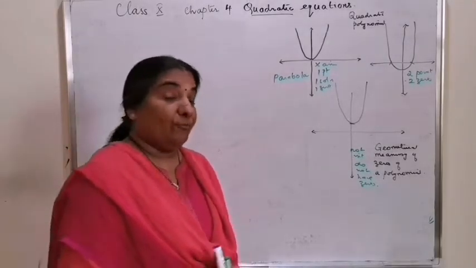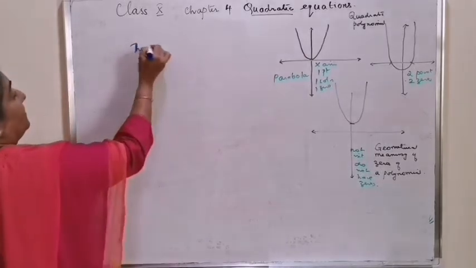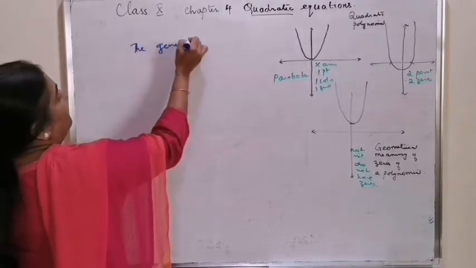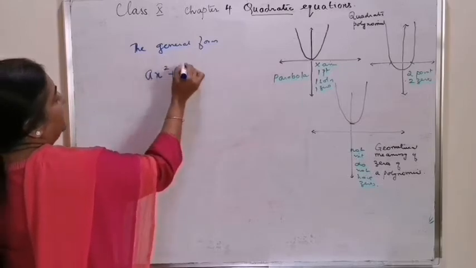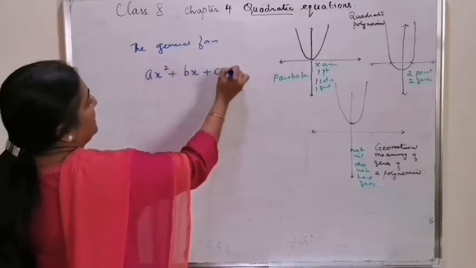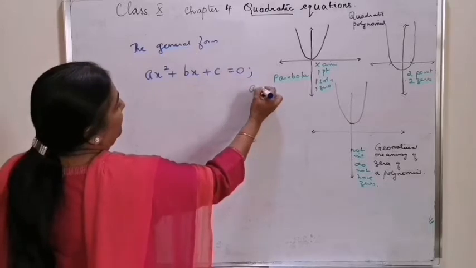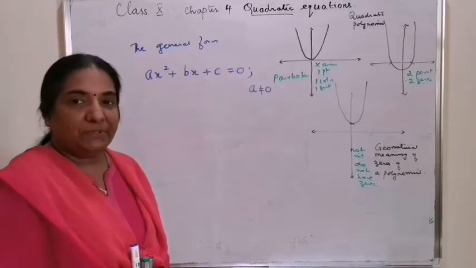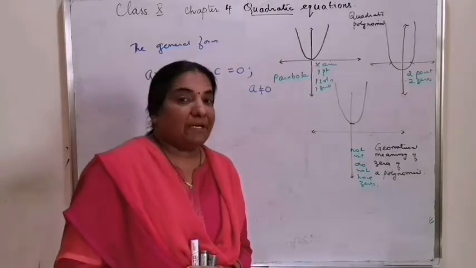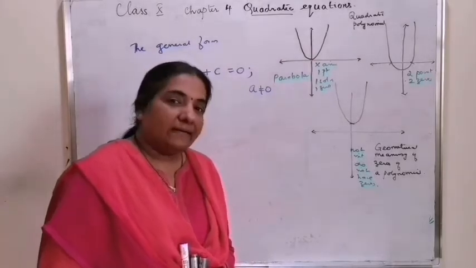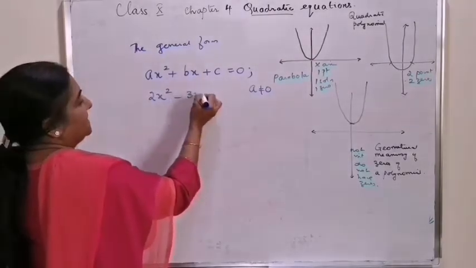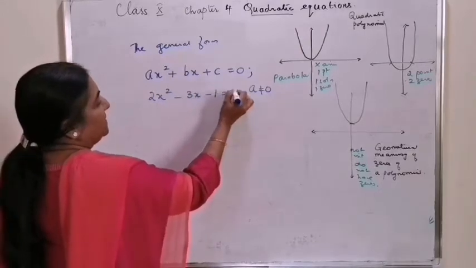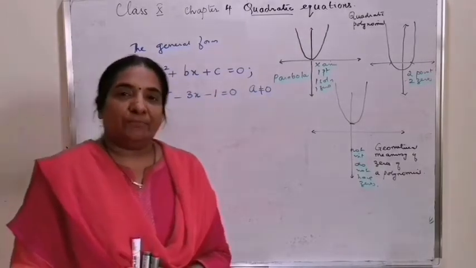The general form is ax square plus bx plus c equal to 0, where a not equal to 0. Take an example of a quadratic equation: 2x square minus 3x minus 1 is equal to 0.